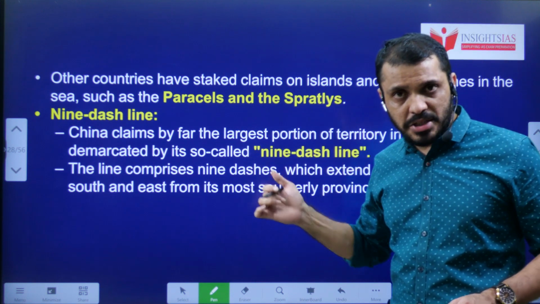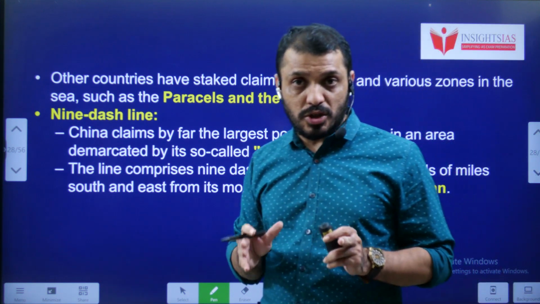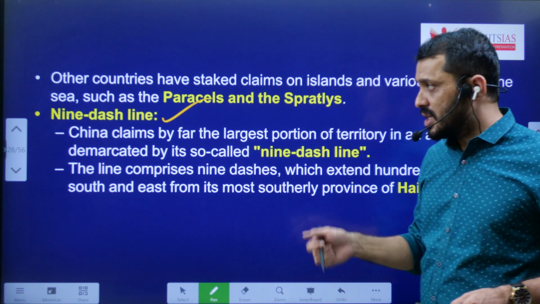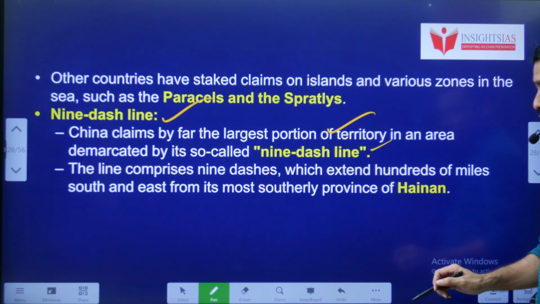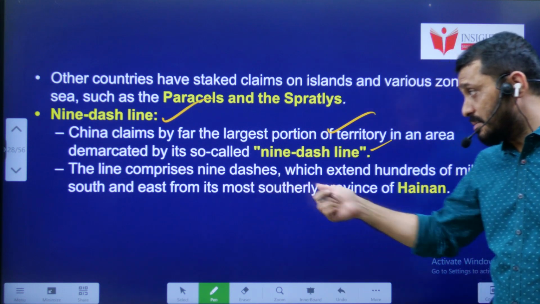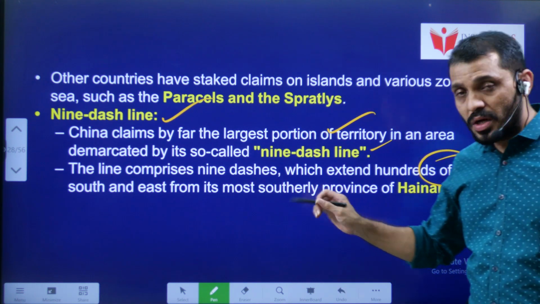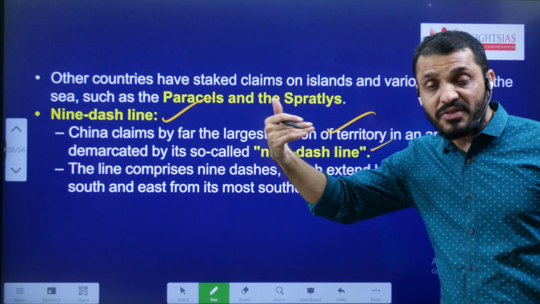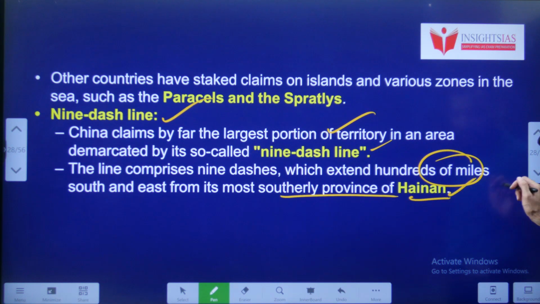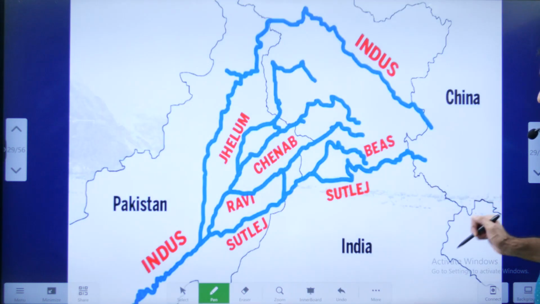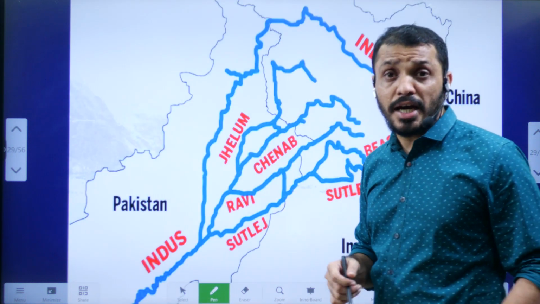And China is a major country which is claiming the majority of the South China Sea, that is the 9-dash line. Through that, China is claiming the largest portion of the South China Sea. And this line extends hundreds of miles away from the coast of China, from the province of Hainan. That is about IR.